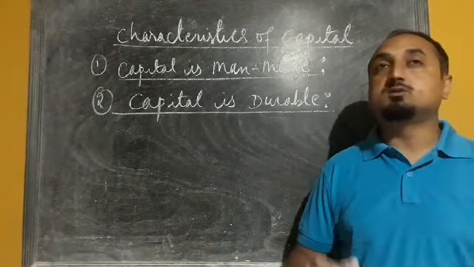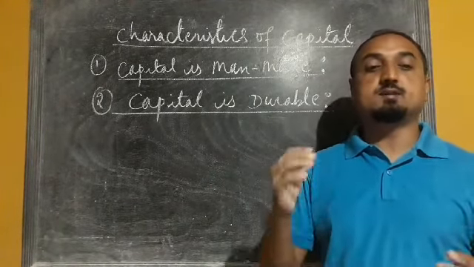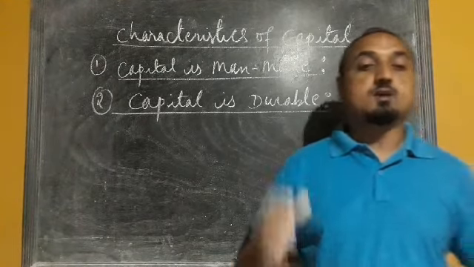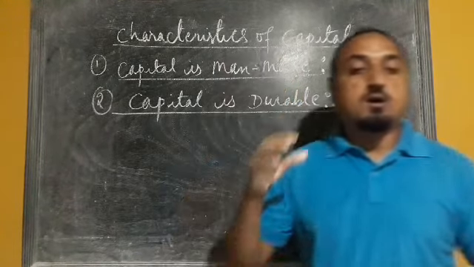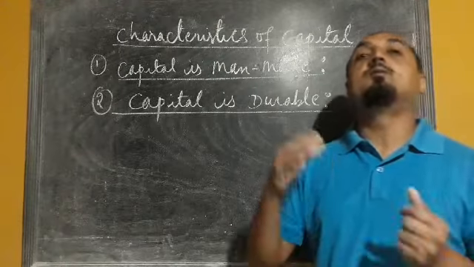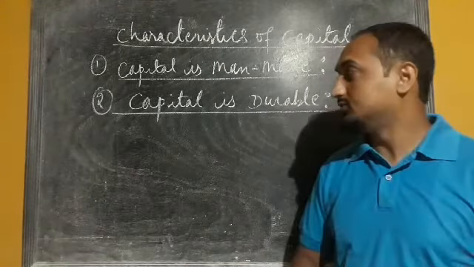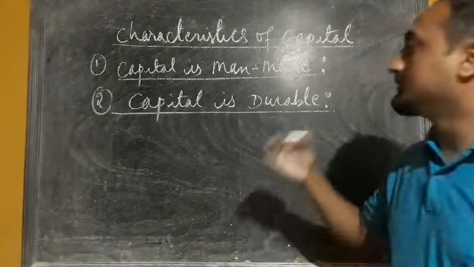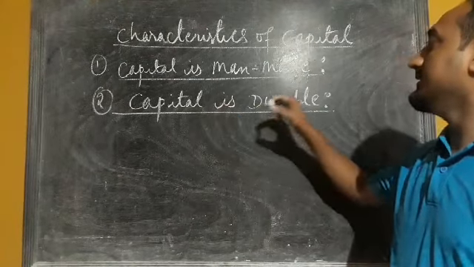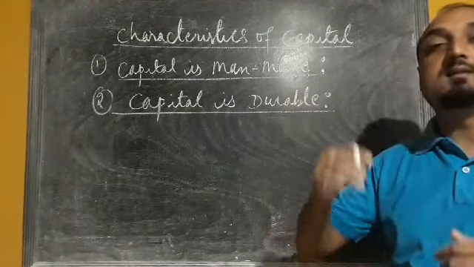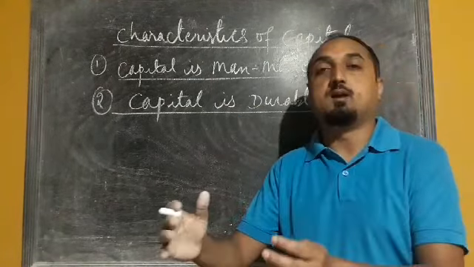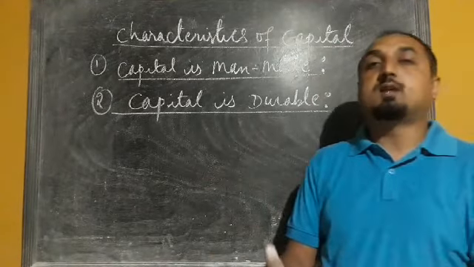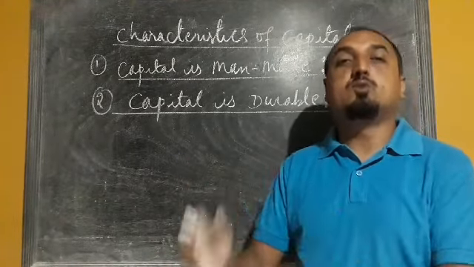Capital goods, machineries, factory buildings, etc. are durable goods. Some capital goods last for very few months or very few years. Some can be used for 10 years, 20 years.